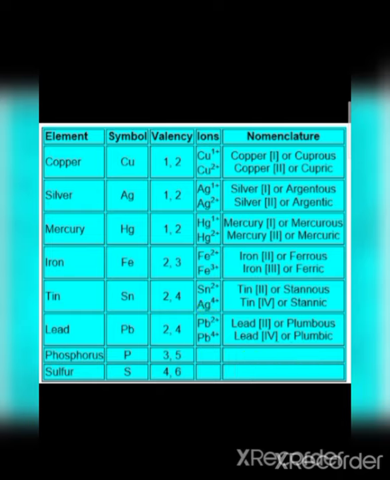Lead. Its Latin name is plumbum. So its symbol is Pb. It also shows valency 2 and 4. It produces ions Pb plus 2 and Pb plus 4. When Pb plus 2, lead second. When Pb plus 4, lead fourth. For lead second, the name becomes plumbous, and for lead fourth, the name becomes plumbic. Same kind, phosphorus and sulfur also show variable valency. Phosphorus shows 3 and 5 because these are non-metals, 3 and 5, and sulfur shows 4 and 6.